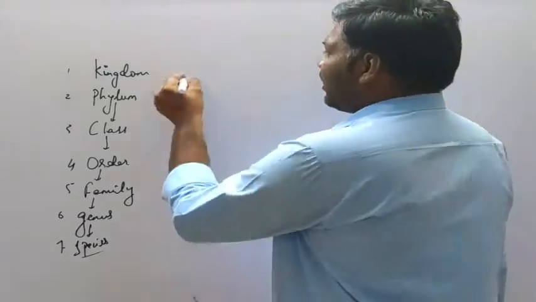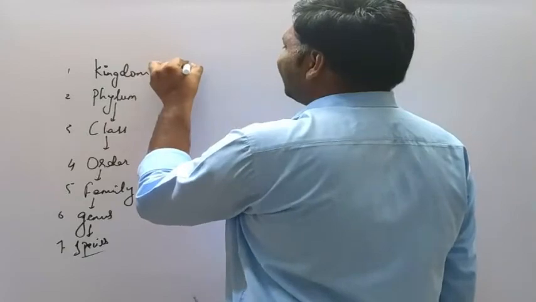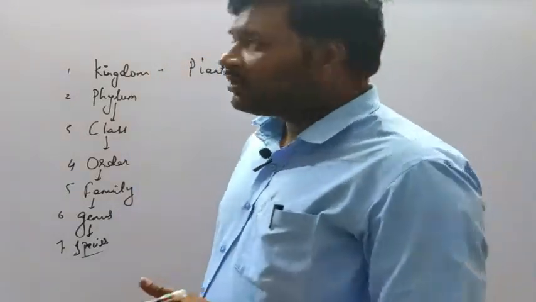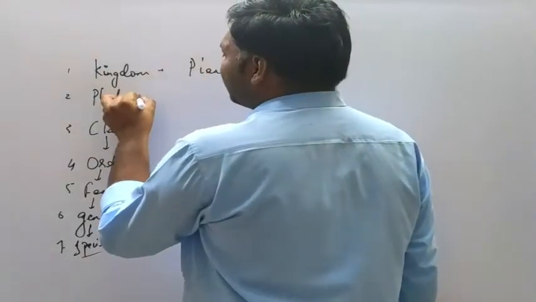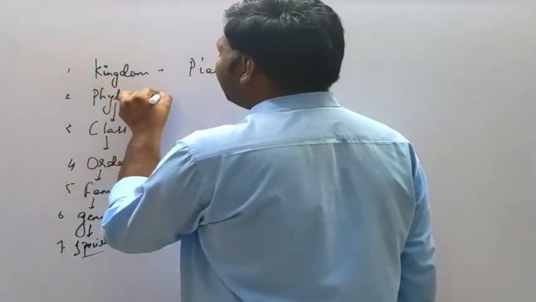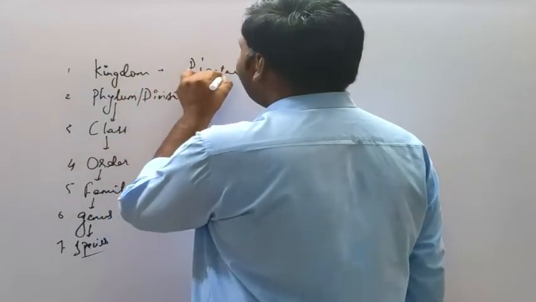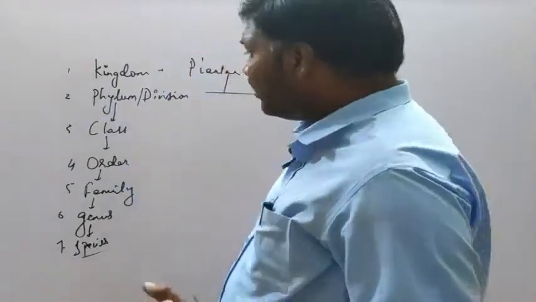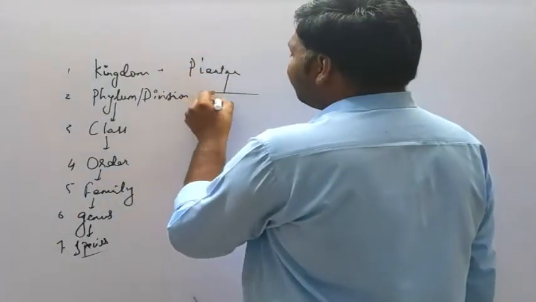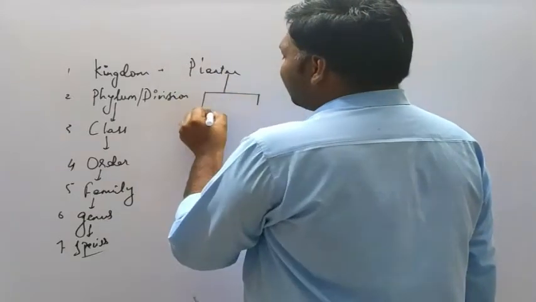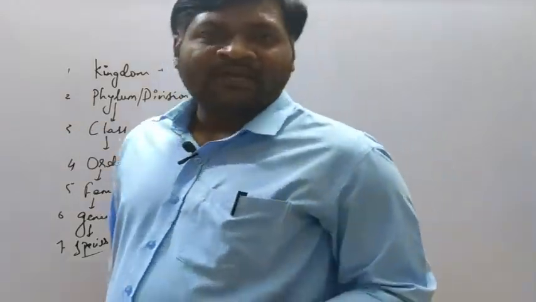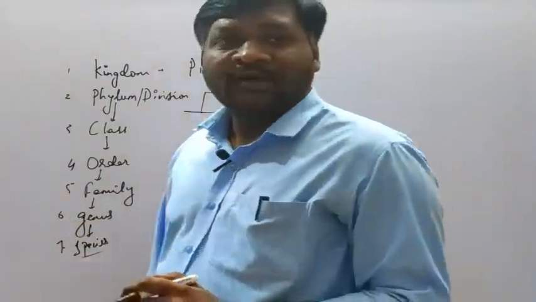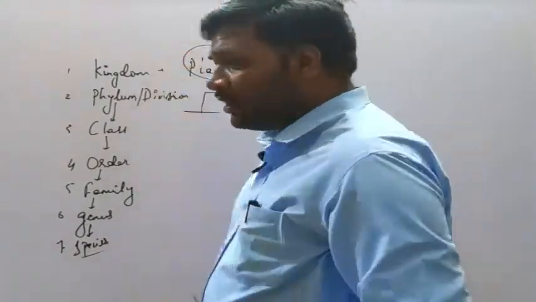Okay, in kingdom, for example, we can take kingdom Plantae. If you talk about Plantae, then instead of phylum there will be a formation of division. We will call it a division. In kingdom Plantae we have two types of division, that is cryptogamy and phanerogamy. Then after that we have classes. Under cryptogamy we have certain classes, under phanerogamy we have certain classes, then order, like that, then species will be formed. So the largest among these is the kingdom Plantae.